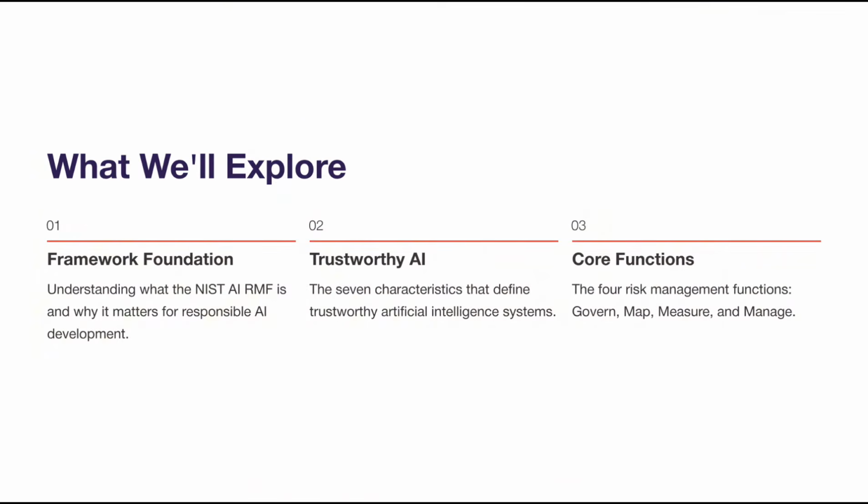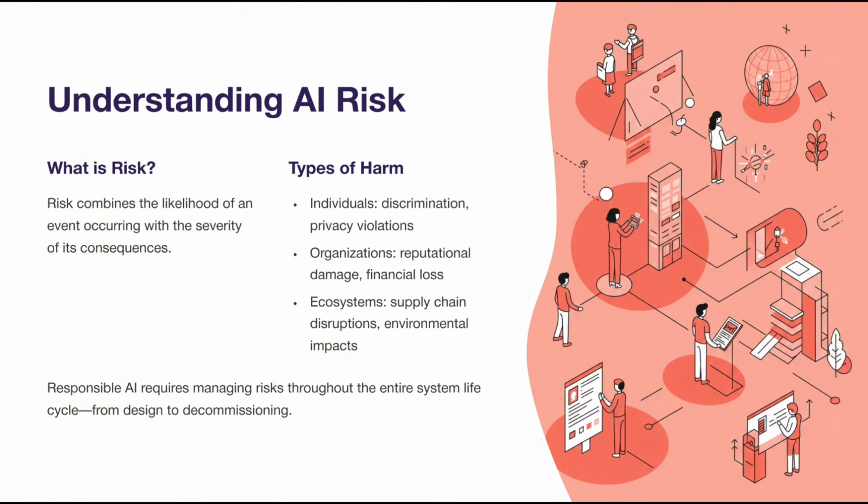Topics to discuss. We'll cover what it is and why it matters, the 7 characteristics of trustworthy AI, the 4 core risk management functions: govern, map, measure, and manage. Let's begin with the foundation.